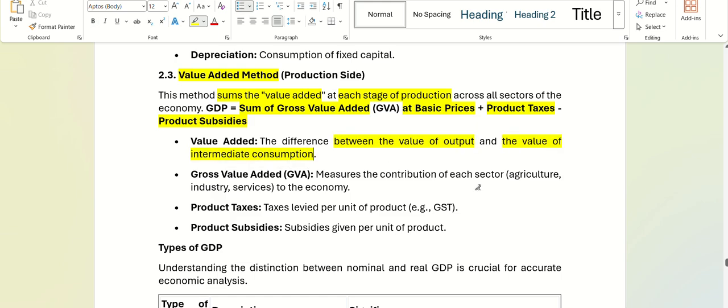So however much you have bought a mango for, 100 rupees for 1 kilo, you subtract that from your price after adding your labor and everything you have done, and then you fix a price. So it measures the contribution of each sector, from agriculture to industry to service, to the economy. What are product taxes mentioned here? Taxes levied per unit of product.